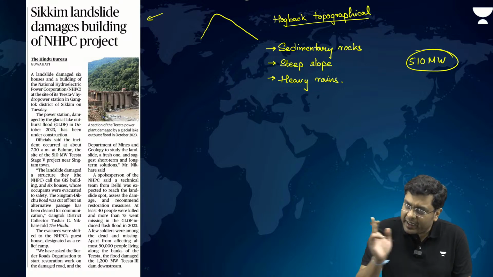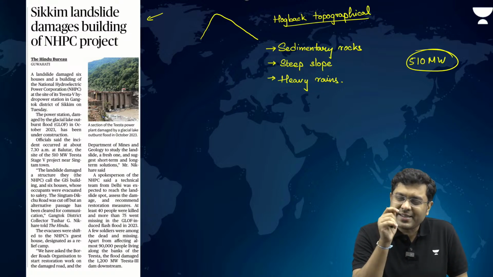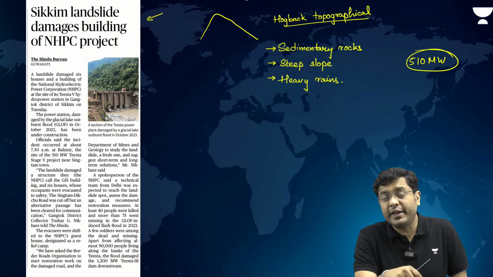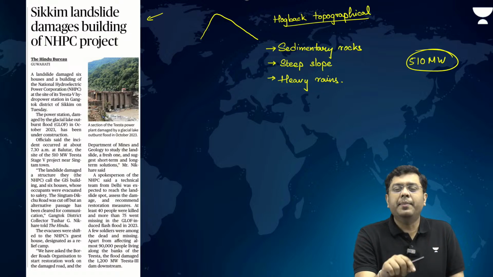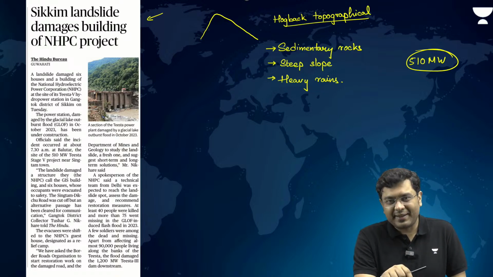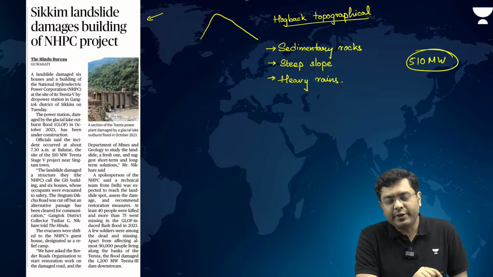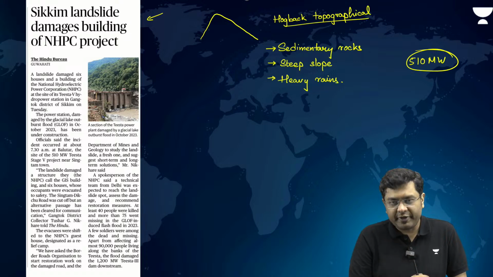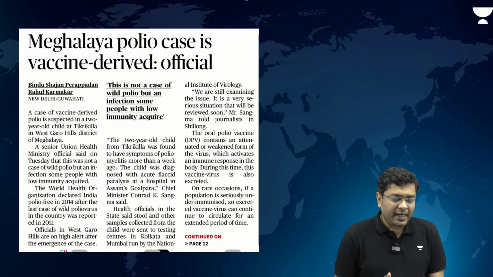So here, I give you a task. In the comment section, I want you to list the reasons why you have increased landslides in the region of the Himalayas, and also the zones in the Himalayas which are prone to landslides. A minimum of 5 to 6 reasons need to be cited by those of you who are aware of it. Okay? Now, coming to the next article.